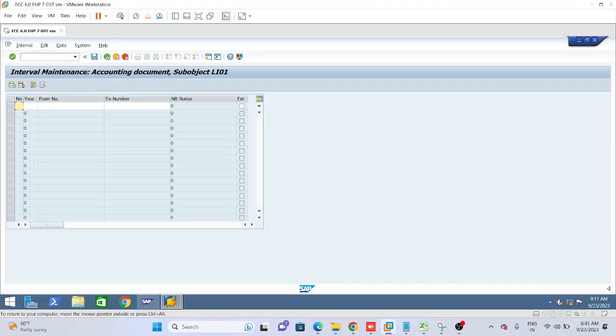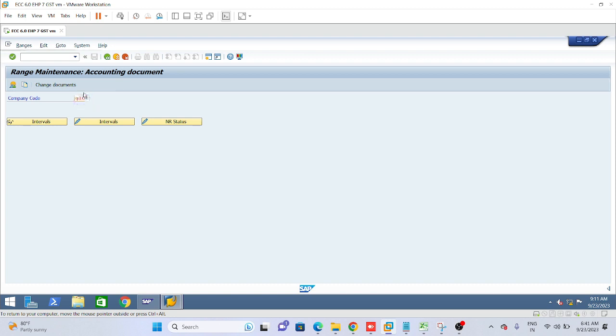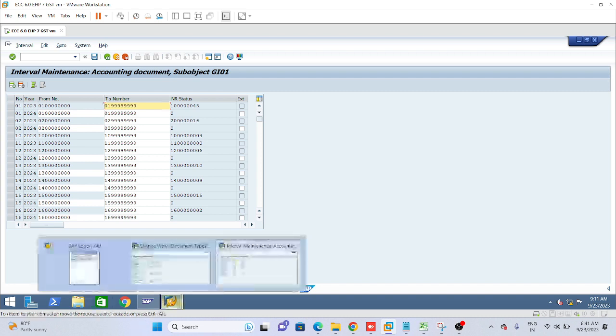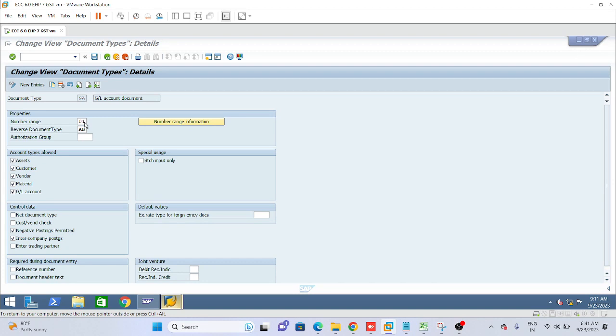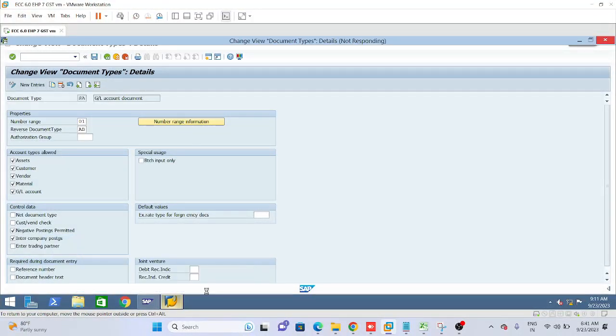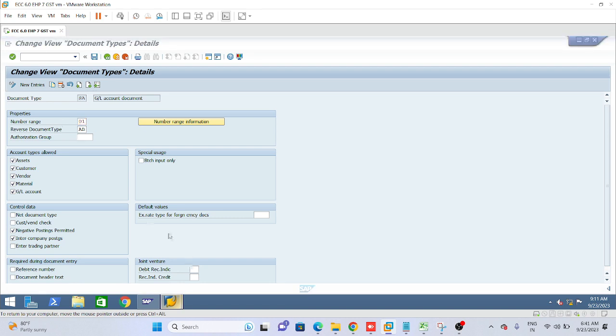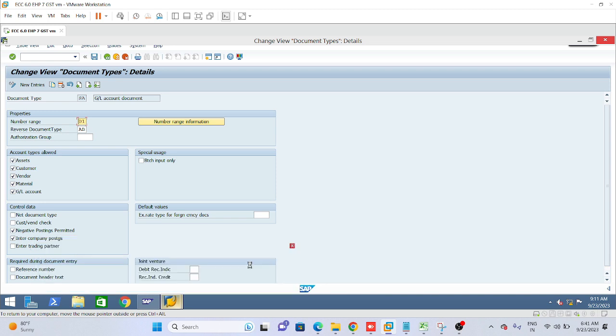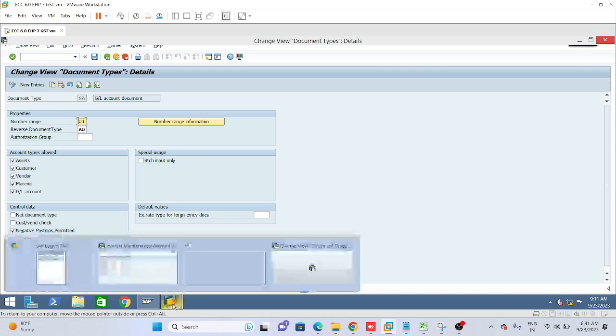Here I am linking the number range. This is already defined. See, the number range key in SA is 01. See, the number range key is 01 in this document type. And now you see, with reference to this number range key, the number ranges are being defined.